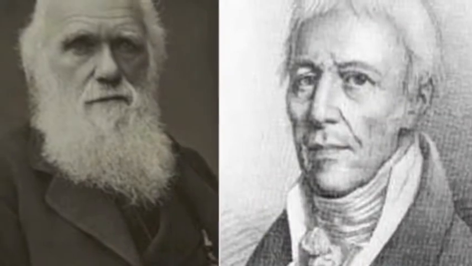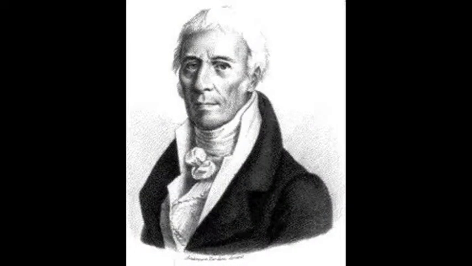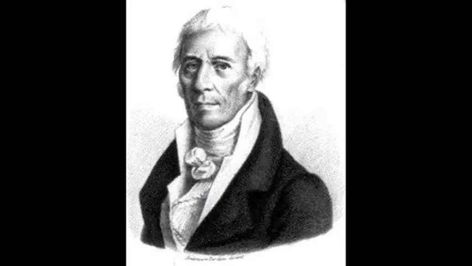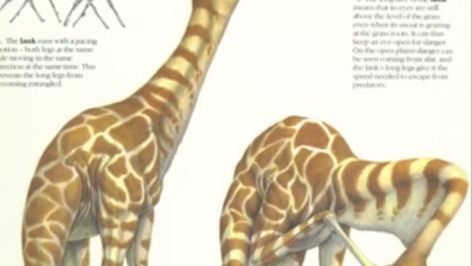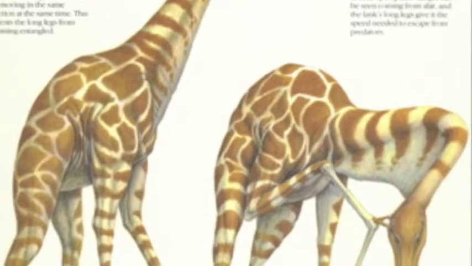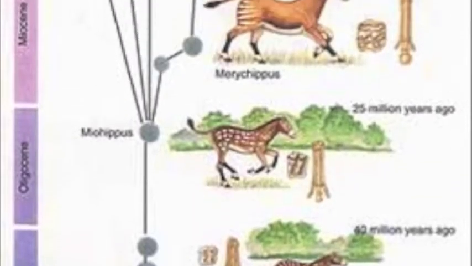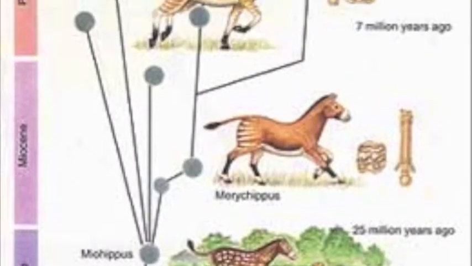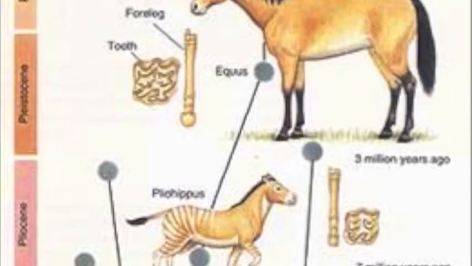The two scientists who first theorized the idea of evolution were Jean-Baptiste Lamarck and Charles Darwin. Lamarck was the first to recognize that living things have changed over time, but Darwin took his theory and furthered the research. Lamarck believed that organisms changed over time because they wanted to be perfect. His theory said that animals were constantly changing to suit their environment. It was stated that species could use or disuse the organs to make them stronger or bigger. When they were not used or needed, they would become weaker and eventually disappear.